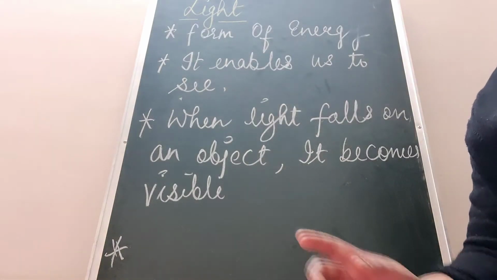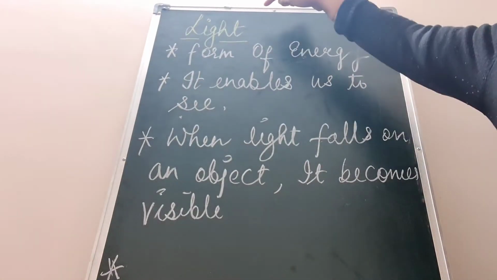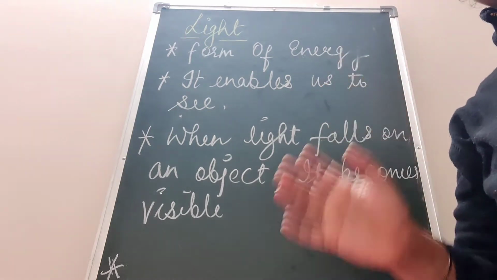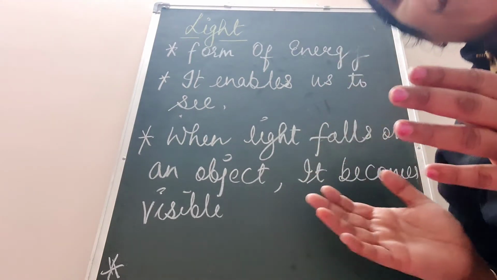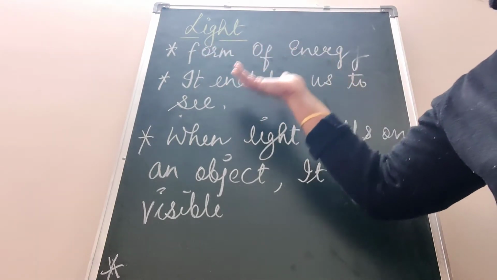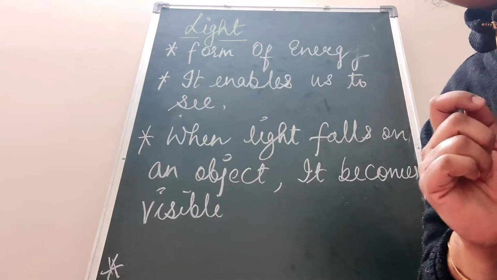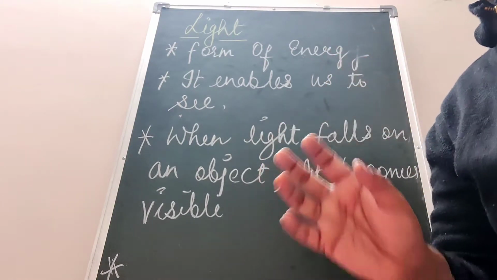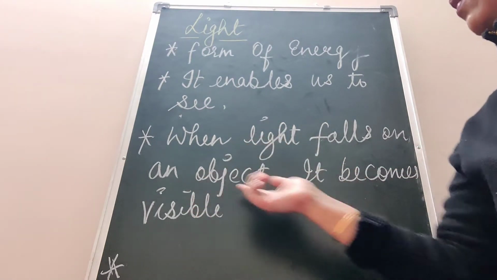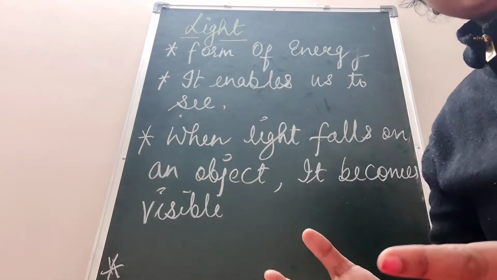Okay, class. Today, our main topic that we are going to discuss is the chapter on light. So, light, the first thing that comes to our mind is, what is light? Light is a form of energy. It is a form of energy which enables us to see things. That simply means if light is falling on an object, then that thing becomes visible. You can see that thing.